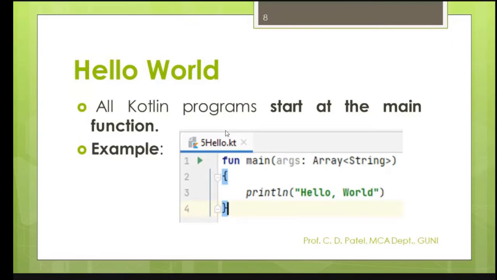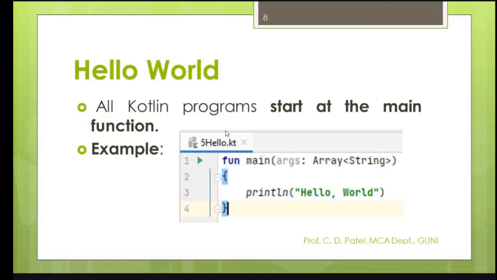So I hope you have already done Hello World, the first output, and you have done it successfully at your end. Yes, all the Kotlin programs start with the main function. Please keep concentrating on these functions. All the Kotlin programs start with your main function.